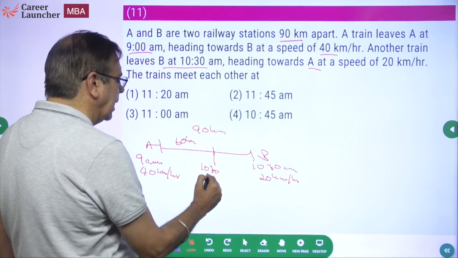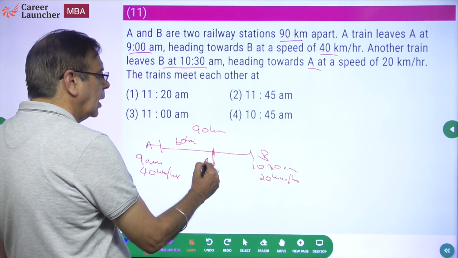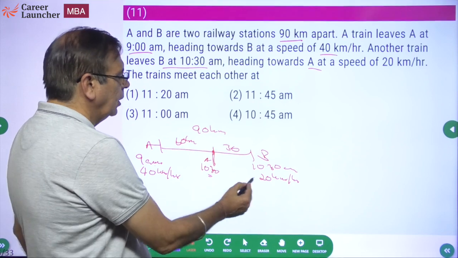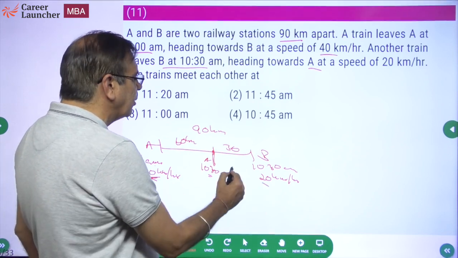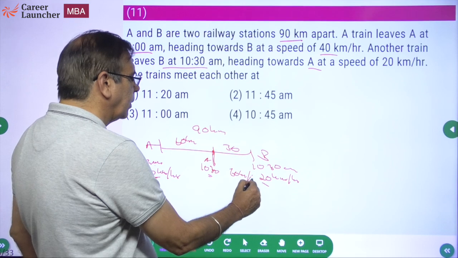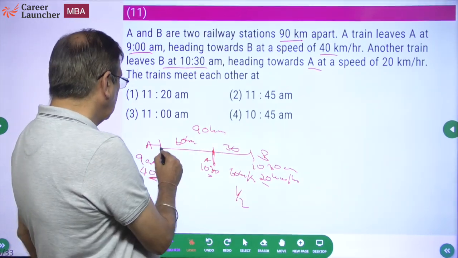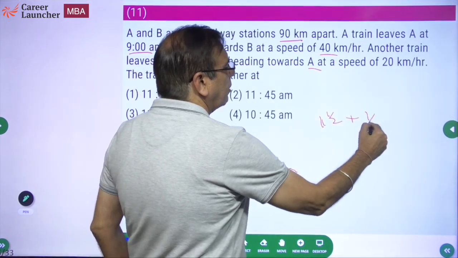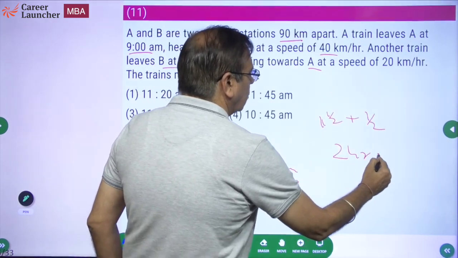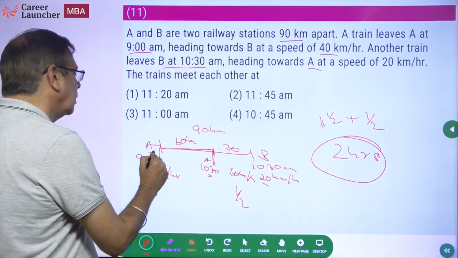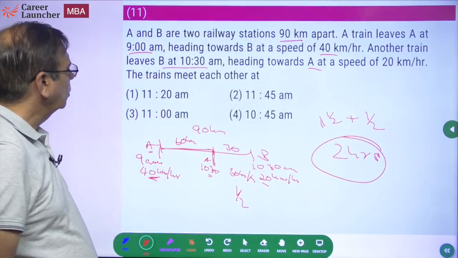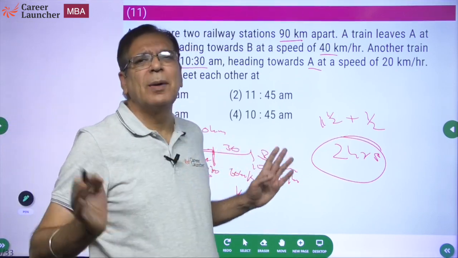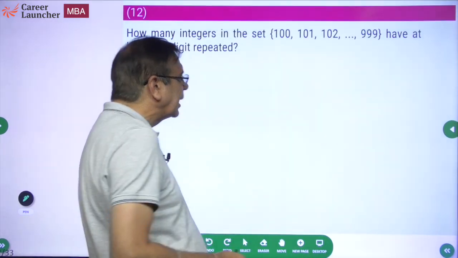So at 10:30 a.m. train A is here, train B is here. What is the distance between them? 30 kilometers. And what is the relative speed? 40 plus 20, 60. So the relative speed is 60 kilometers per hour. So it will take them half hour. So 9 to 10:30 is 1.5 hours plus another half hour. So 2 hours. So they will meet 2 hours after the train from A starts. So they will meet at 11 a.m. Simple question, like the earlier one, cannot be missed. If you are missing such questions, you should not be taking CAT at all.